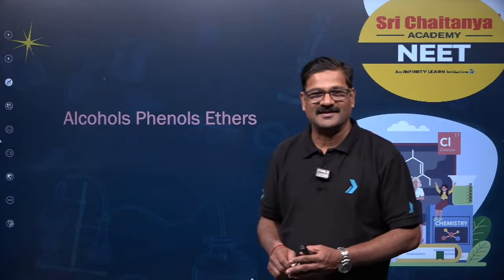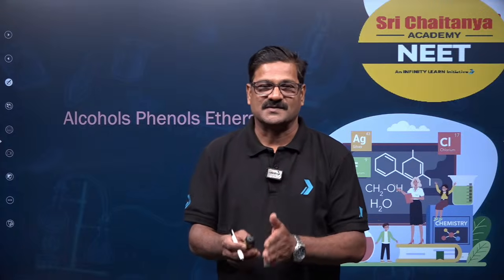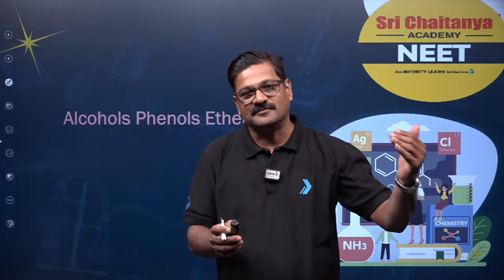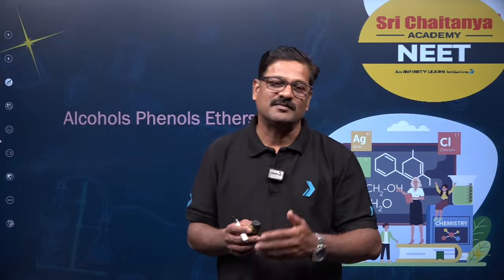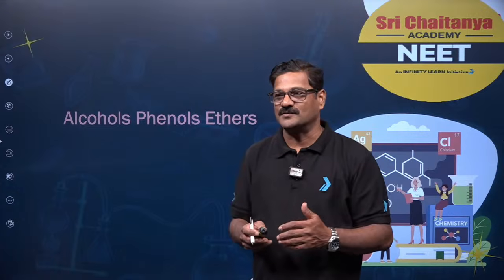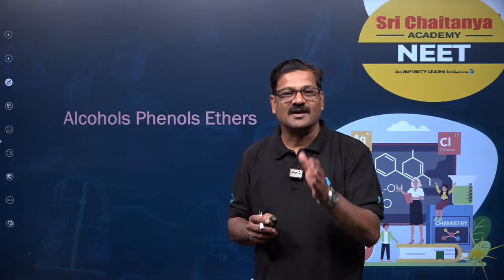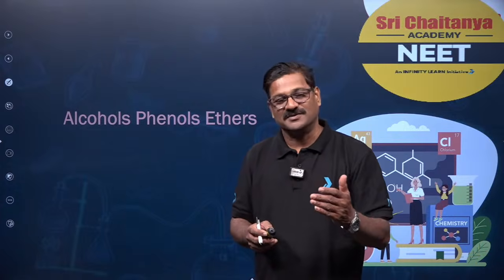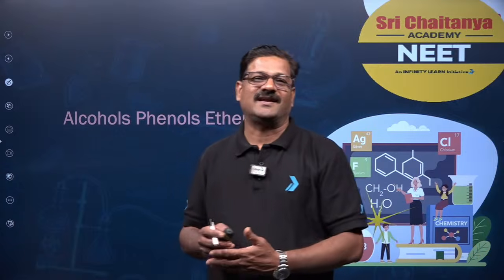आज हम चर्चा करने वाला है alcohols, phenols, ethers, and this is a chapter which is the middle of the total organic chemistry. So this particular chapter can connect from grade 11 hydrocarbons and grade 12 haloalkanes and haloarenes, and it is going connected to the carbonyl. So when you are doing this particular chapter, you can be half done your organic chemistry. फिलहाल आप half done किया, so you are going to merge the next half of the organic chemistry.